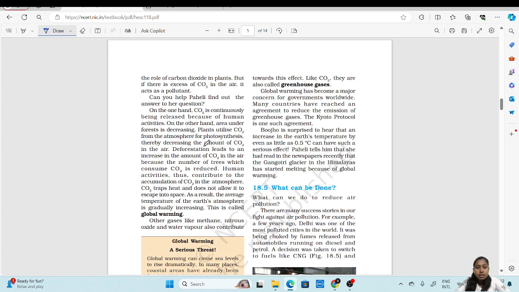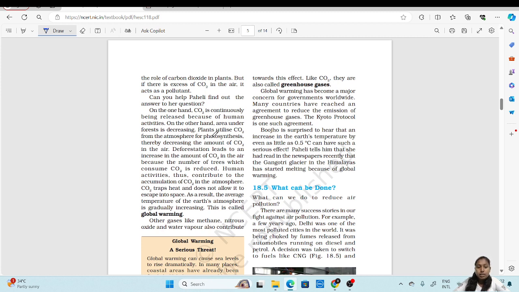So, as I said, carbon dioxide is continuously being released by human activities. On the other hand, the area under forest is decreasing. Plants utilize carbon dioxide from the atmosphere for photosynthesis, thereby decreasing the amount of carbon dioxide in the air. So deforestation leads to an increase in the amount of carbon dioxide in the air because the number of trees which consume carbon dioxide is reduced.